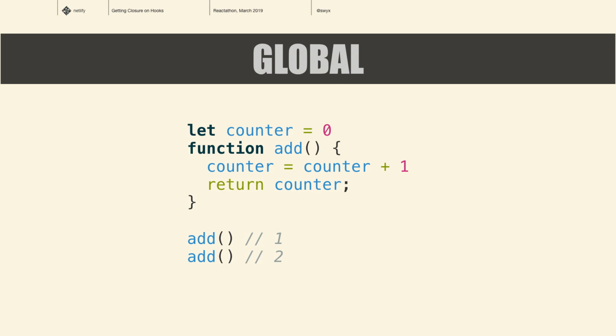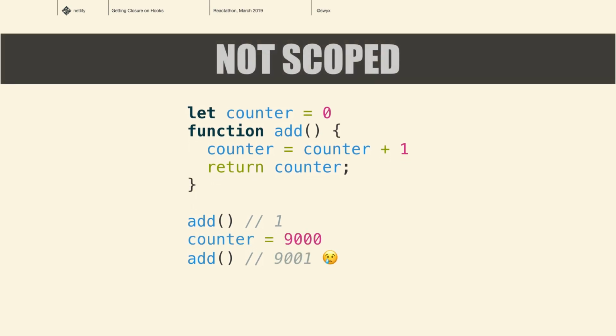So we'll just do a quick example to refresh everyone's mind. If you're familiar with JavaScript, you will have run into something like this, where we have a counter variable on the global scope. We have a function that modifies that global variable, and every time we call that function, it modifies that global variable. This is all well and good as long as you have control of every part of your code. But the moment something is modifying that global variable in the middle, it starts to become unpredictable what the output of your function calls are, right?